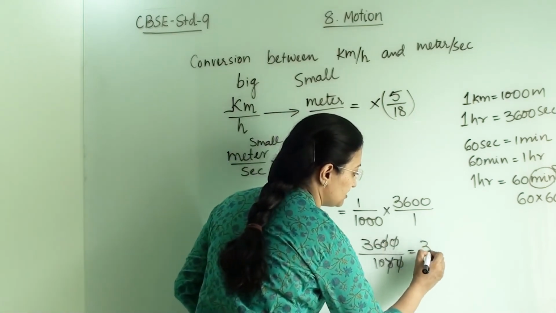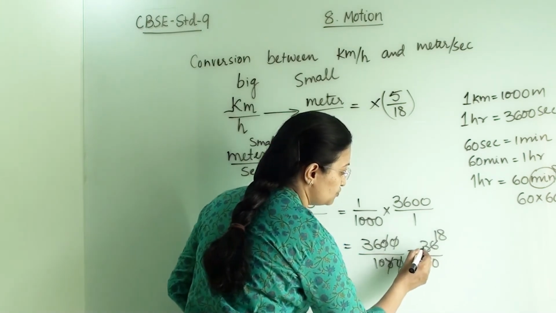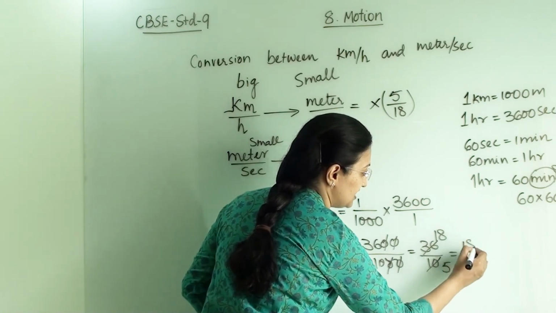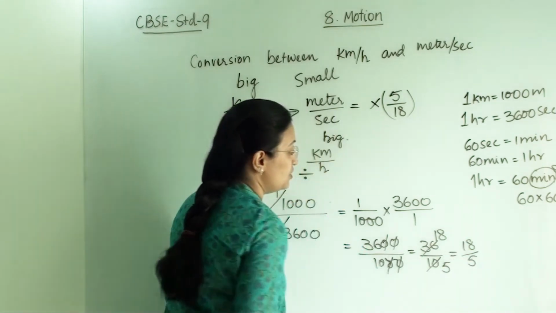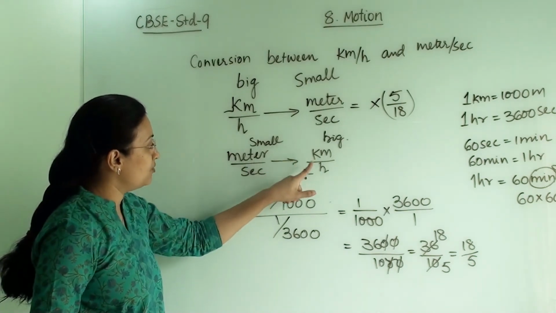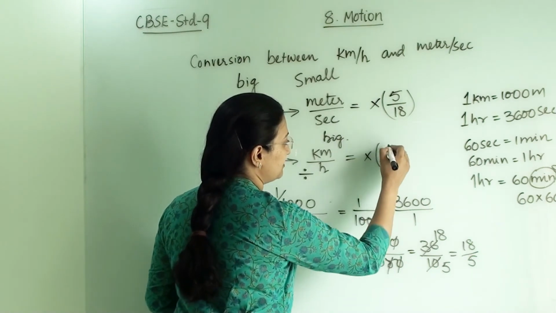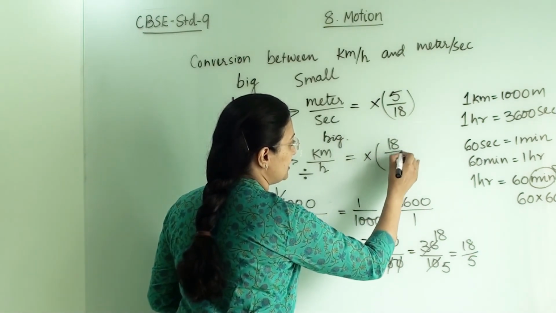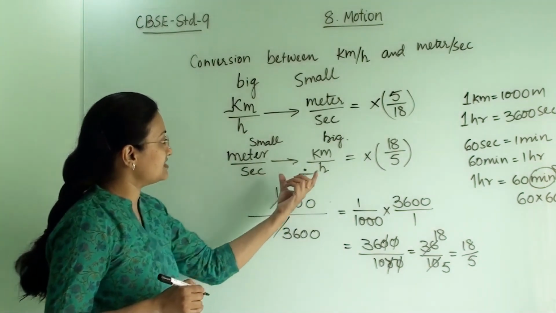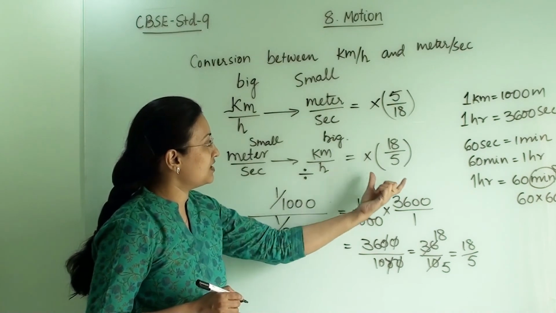So we got 36 divided by 10. Here 18 twos are 36 and 5 twos are 10. So 18 by 5. So when we are converting from meter per second to kilometer per hour, we have to multiply by 18 by 5.